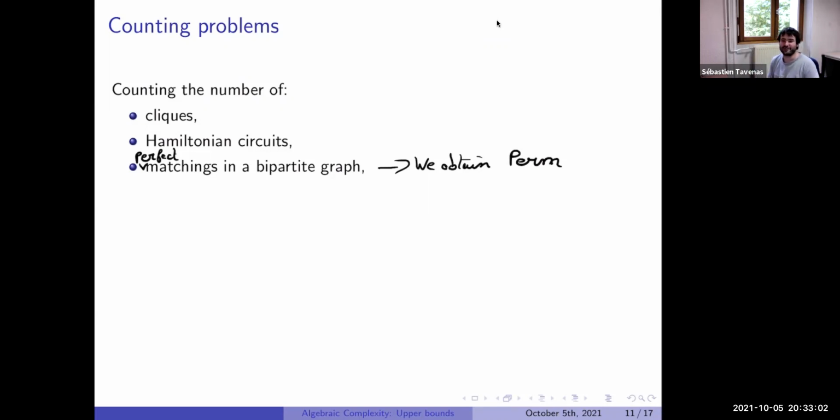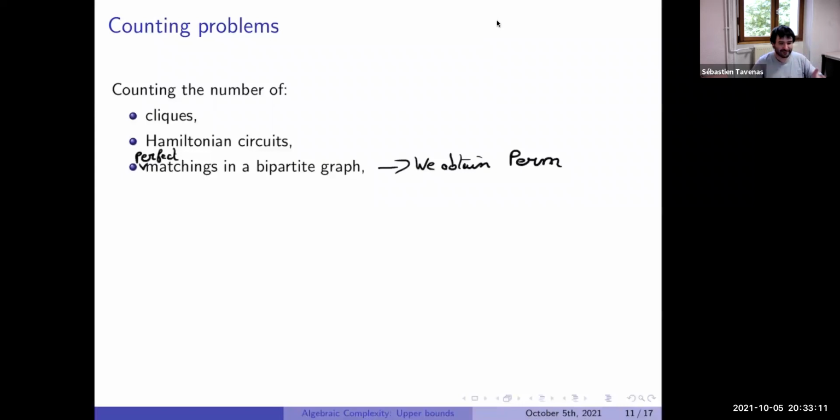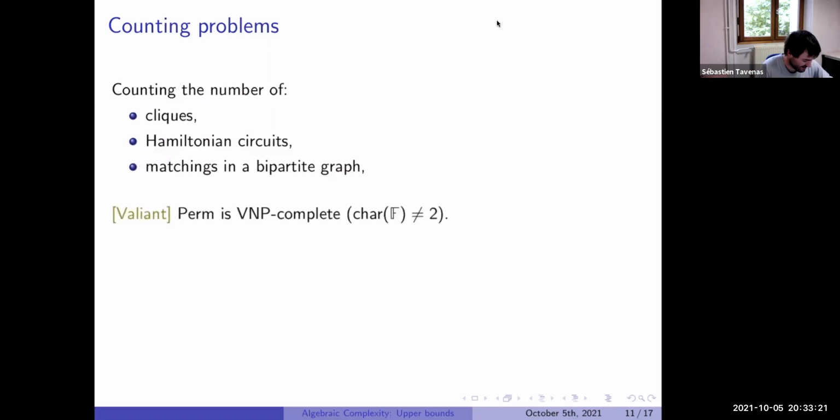This polynomial corresponds exactly to the permanent. And we can see it easily, because to give a perfect matching between two sets, it's just, for any element here, giving a permutation from the first set to the second set. So it's not a surprise, in fact. You can see it quite directly.